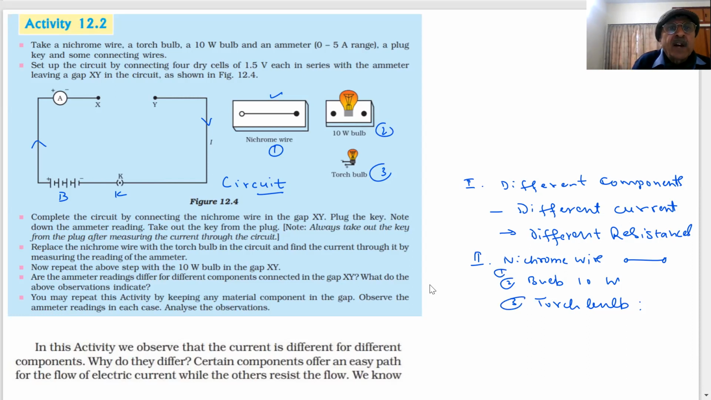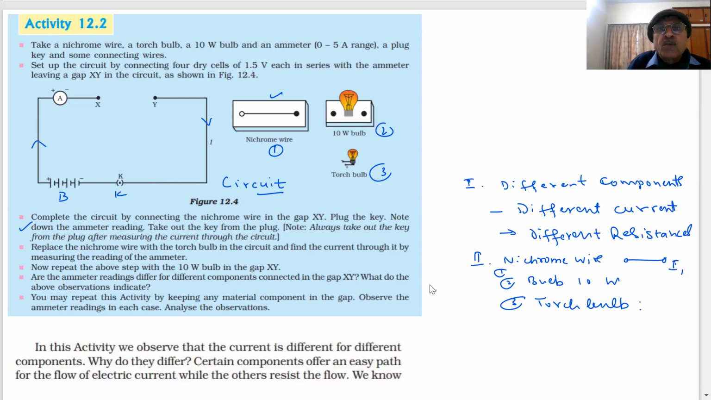First, I join nichrome wire. And what will I record? The current, from the ammeter. Can we record? Tell me when the circuit is complete. Complete the circuit by connecting nichrome wire in the gap XY, plug the key, note down the ammeter reading. I will record the current. With nichrome wire, the recorded current is I1.